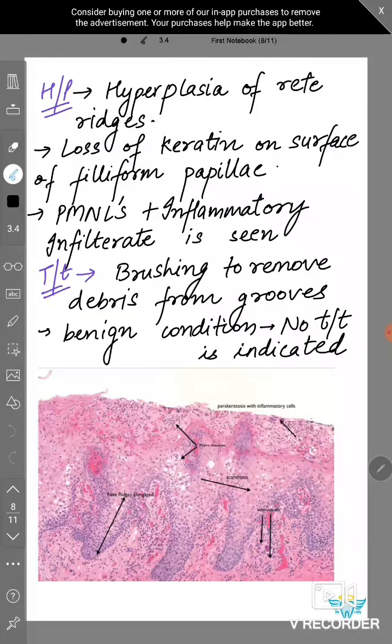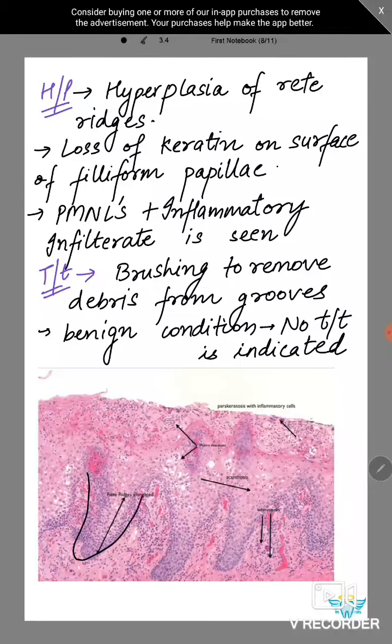And in histopathology, there is hyperplasia of rete pegs. So what are rete pegs? You will see rete pegs here. These are elongated. The part of the epithelium that goes into the connective tissue is called rete pegs.